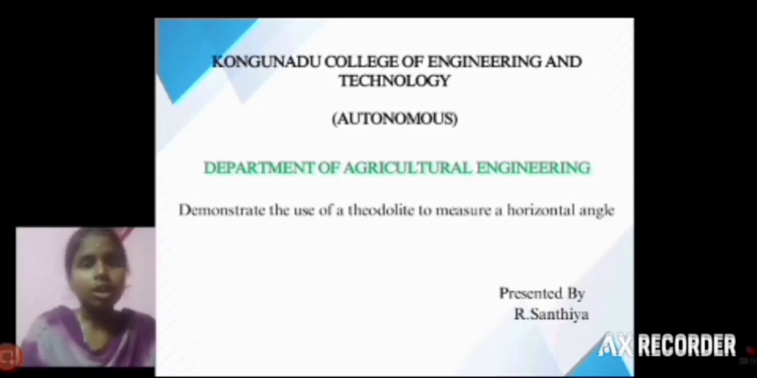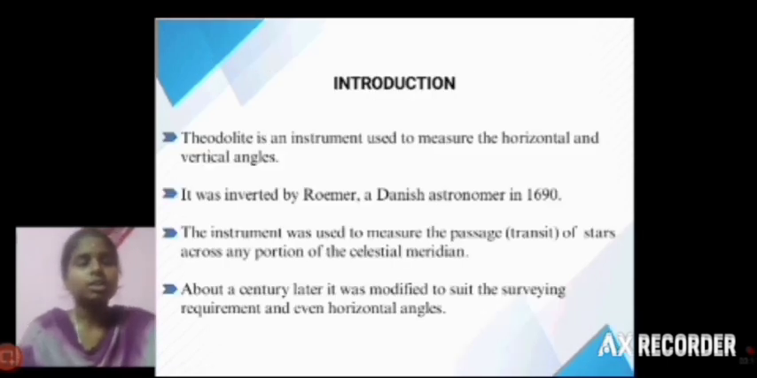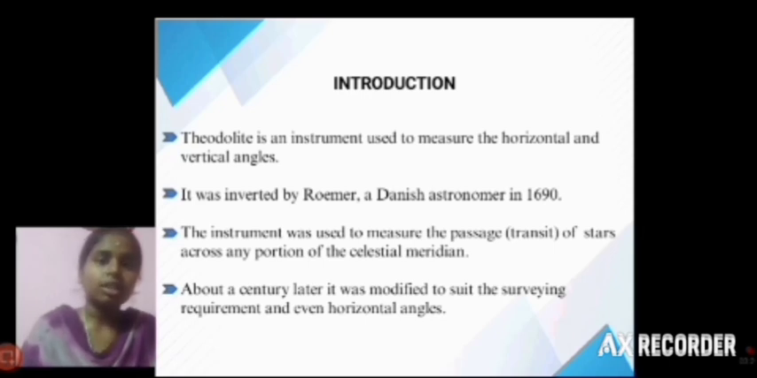Today I will talk about the topic: demonstrate the use of a theodolite to measure a horizontal angle. First, we can see the introduction. The theodolite is an instrument which is used to measure horizontal and vertical angles.